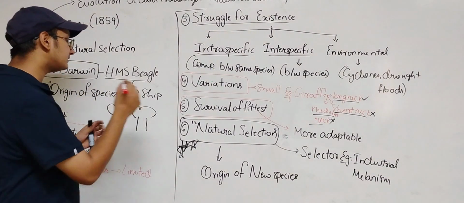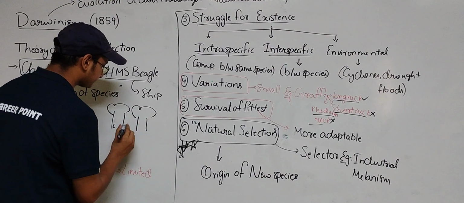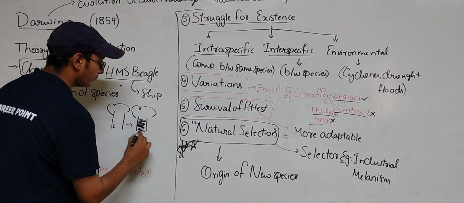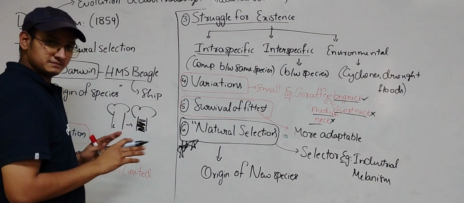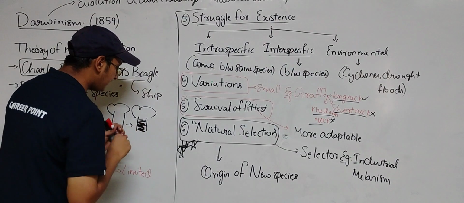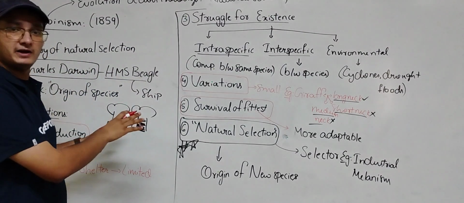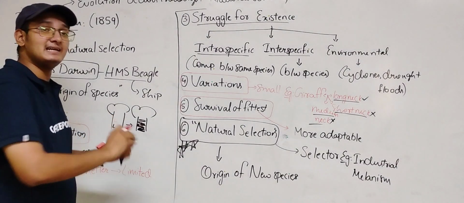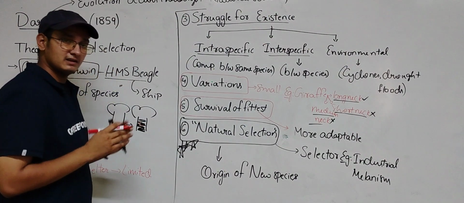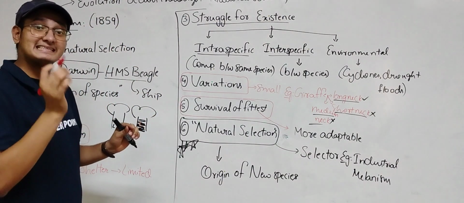What happened after the industrial revolution is, these barks became darker because of pollution or industries. Now when a light colored one sat or appeared on this, it used to get killed easily because, see this, if there is a black pepper, if there is a white mark on it, it is easily visible.